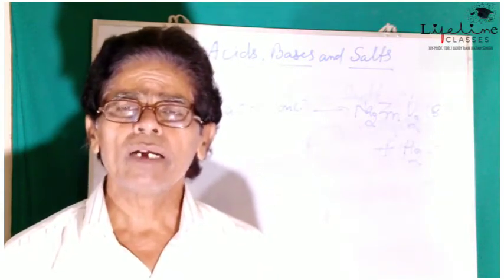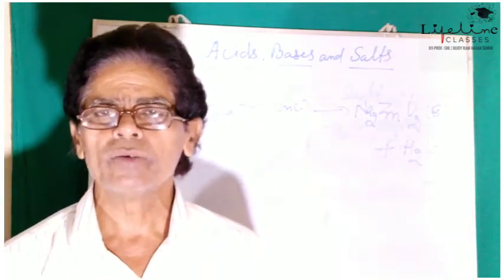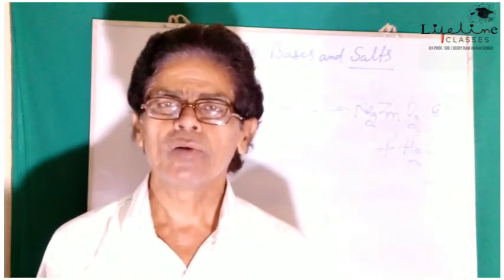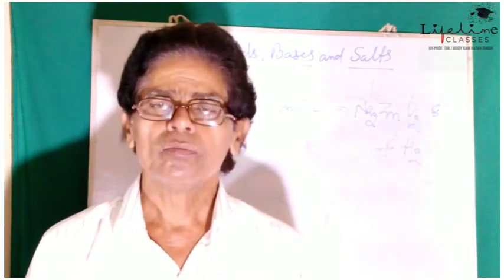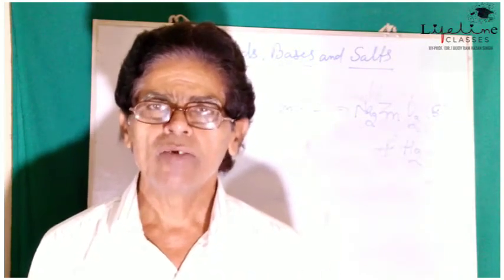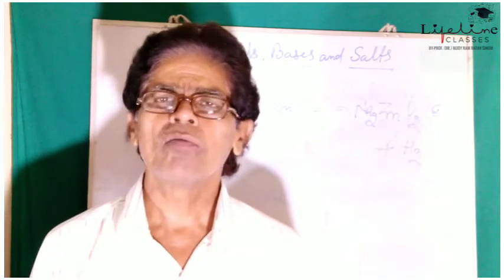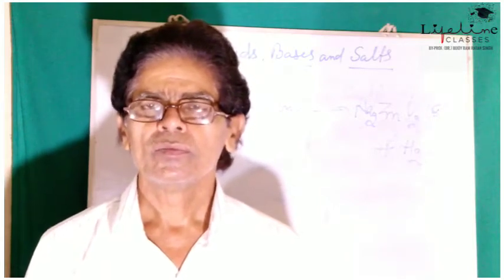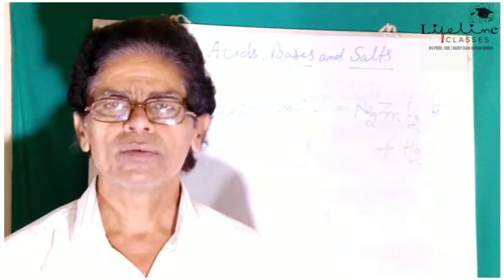When such metal carbonates or hydrogen carbonates are treated with dilute acids like hydrochloric acid, sulfuric acid, etc., they form metal salts corresponding to the acids with the evolution of a gas which is nothing but carbon dioxide gas.